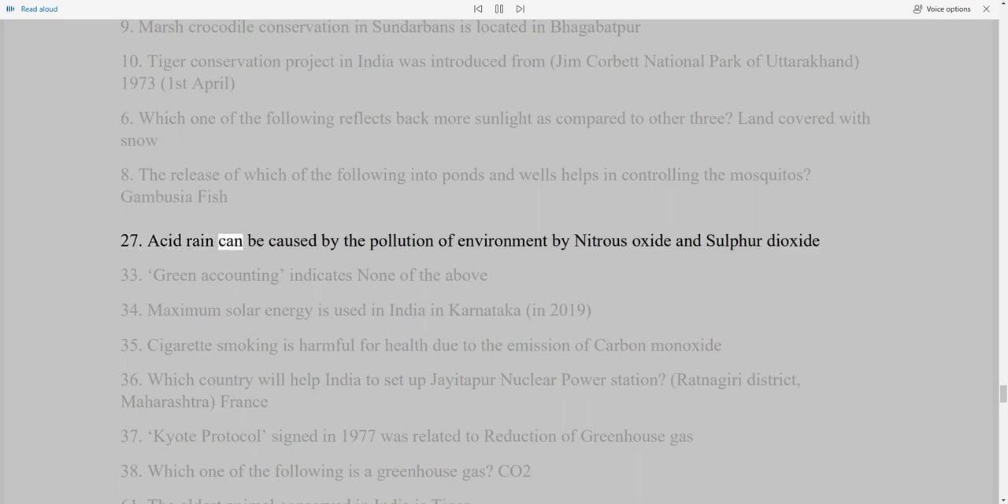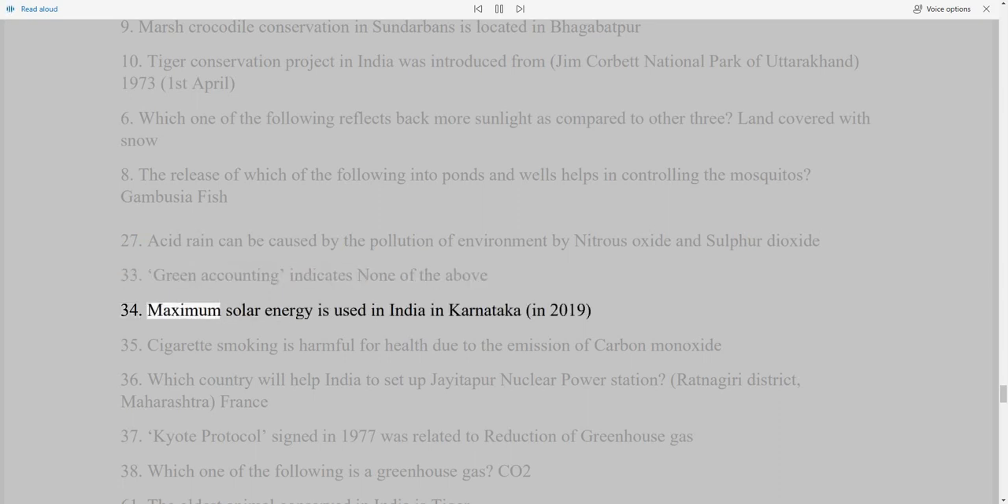27. Acid rain can be caused by the pollution of environment by nitrous oxide and sulfur dioxide. 33. Green accounting indicates none of the above. 34. Maximum solar energy is used in India in Karnataka, in 2019. 35. Cigarette smoking is harmful for health due to the emission of carbon monoxide.